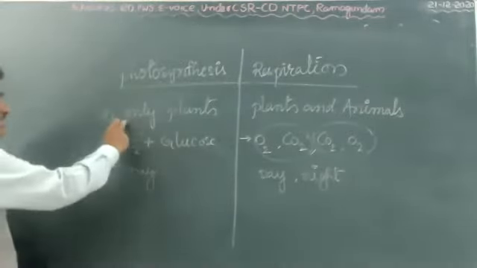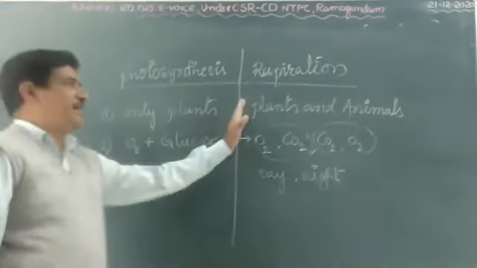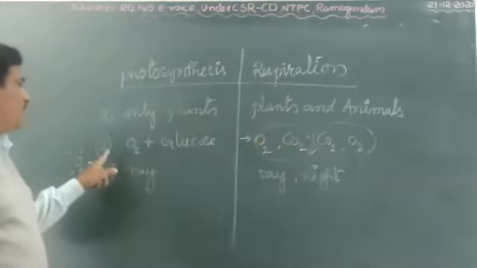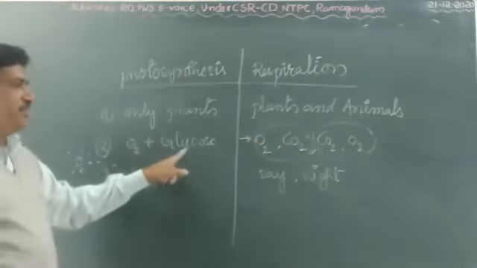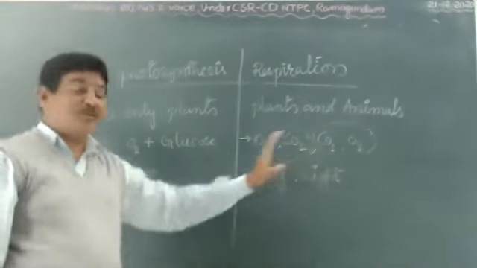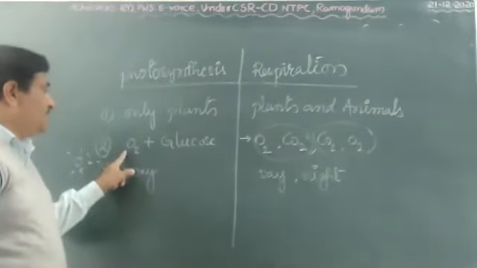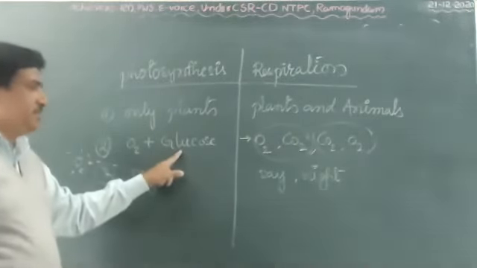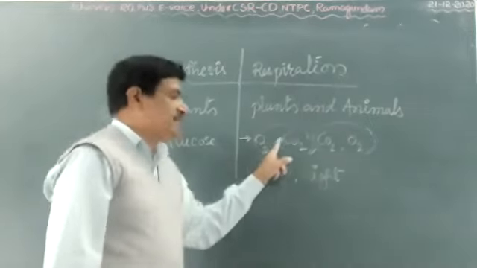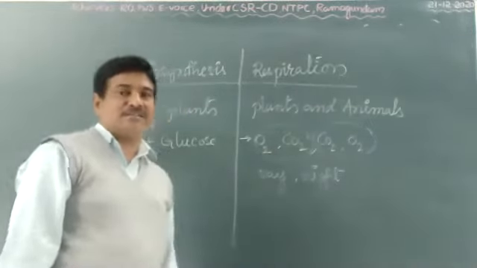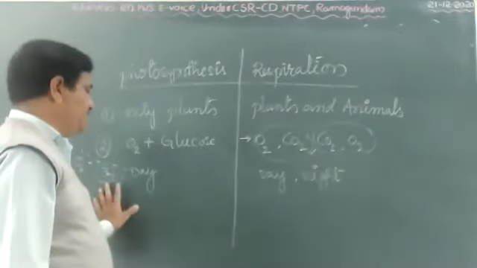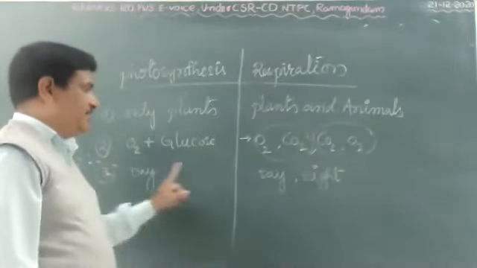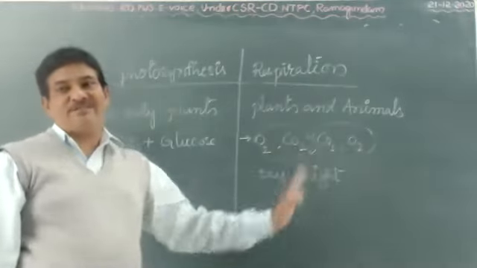Photosynthesis occurs mainly in plants, respiration occurs in plants and animals. Here a large amount of food is produced, here a large amount of food is consumed. Here oxygen and glucose are formed as end products. Here carbon dioxide and energy are formed as end products. It occurs in daytime in the presence of sunlight. Here, respiration occurs with light and without light.